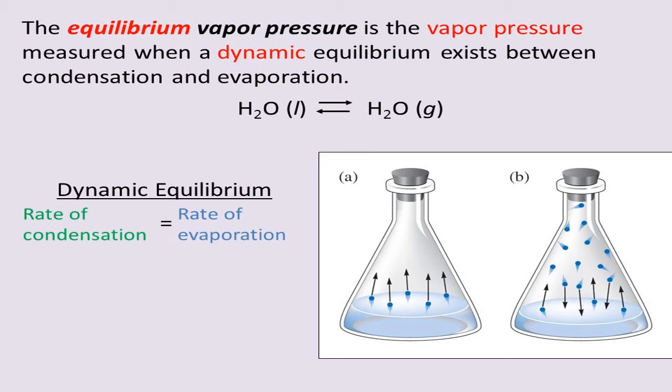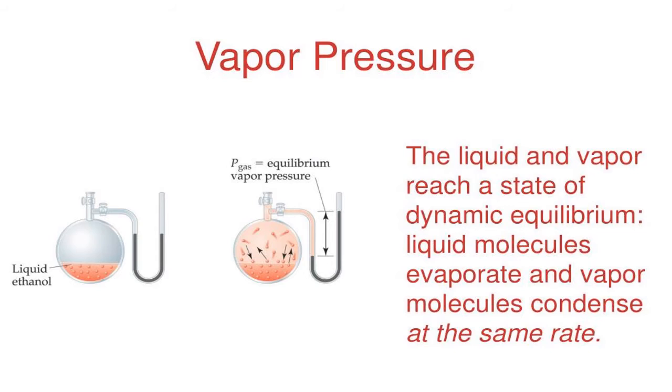That you can measure by fixing one parameter to the container. So here you take the container and fix a pressure meter. In the beginning the rate of evaporation is more, then after some time the rate of condensation increases, and when they are equal, some amount of pressure is there. That is shown here by the movement of the mercury. How much is there, you measure it. That is called the pressure of the gas, or vapor pressure.